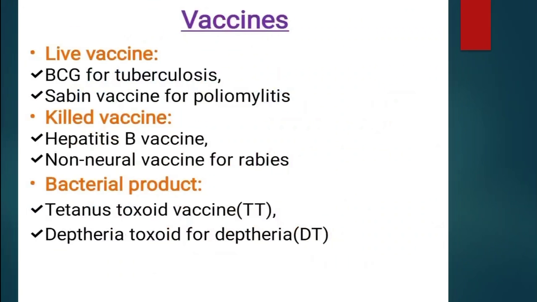Now, through vaccinations, what could be the effect on immunity? Mainly there are three types of vaccine: live vaccine, killed vaccine, and bacterial product. Live vaccines include BCG for tuberculosis and Sabin vaccine for poliomyelitis. Killed vaccines include hepatitis B vaccine and non-neural vaccine for rabies. Bacterial products include tetanus toxoid vaccine for tetanus and diphtheria toxoid for diphtheria.